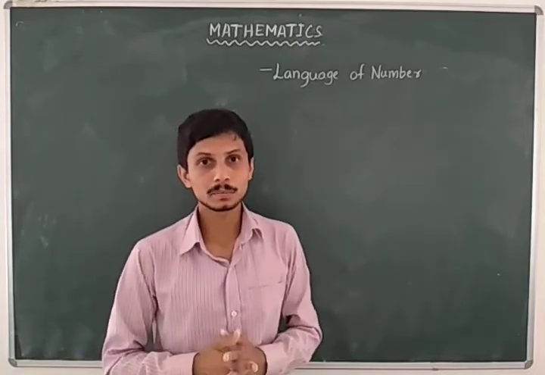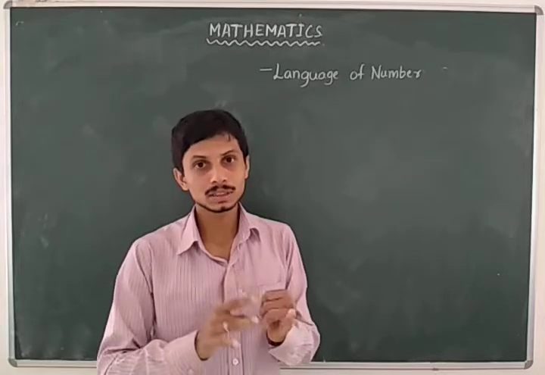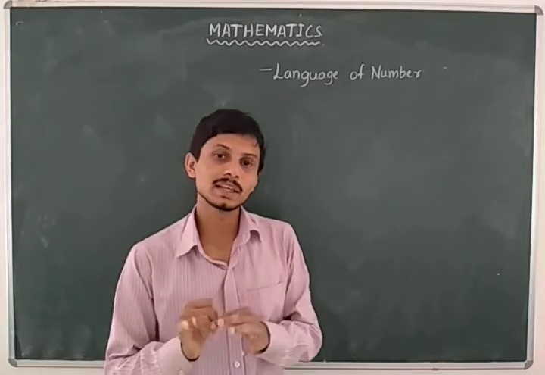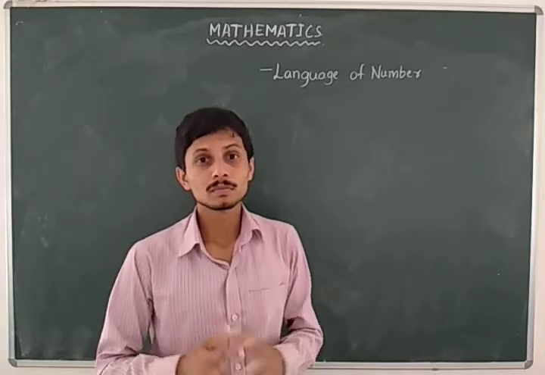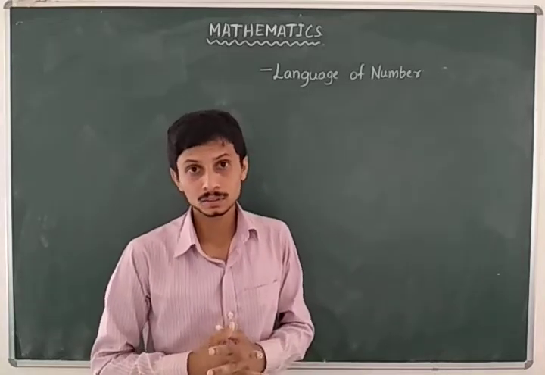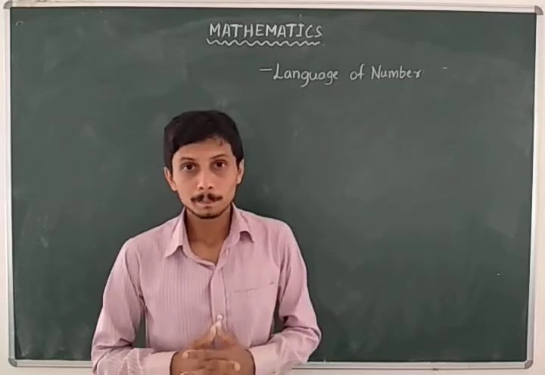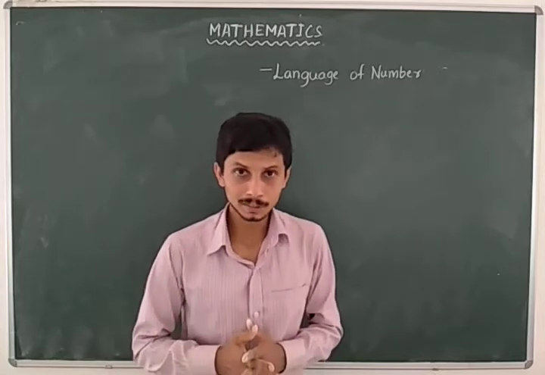There are many numbers: 0, 1, 2, 3, 4, 5, 6, 7, 8, 9. From these basic numbers you make many higher numbers.